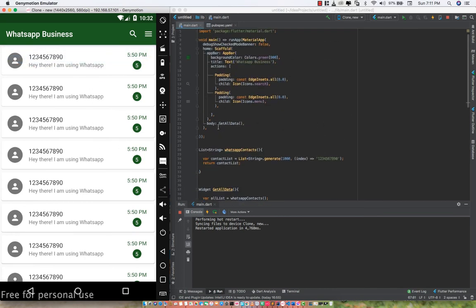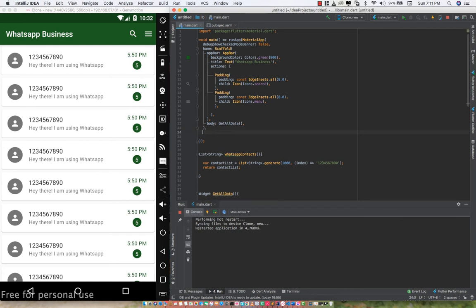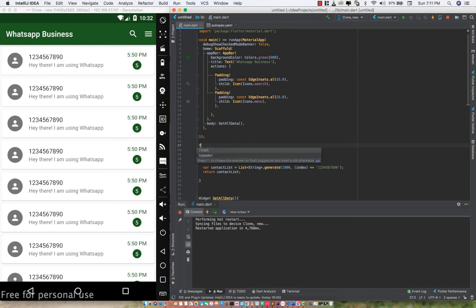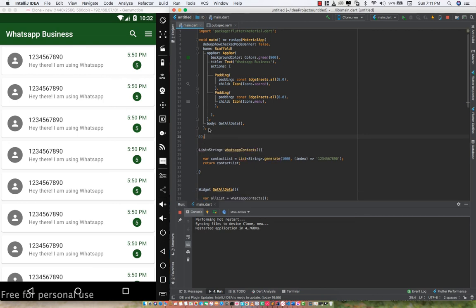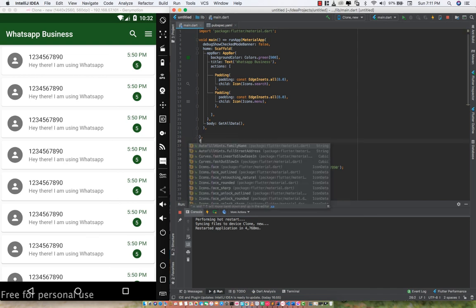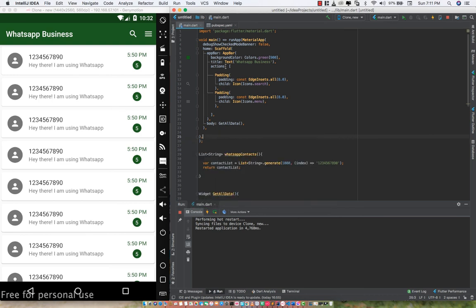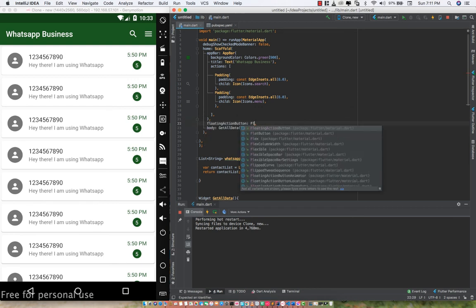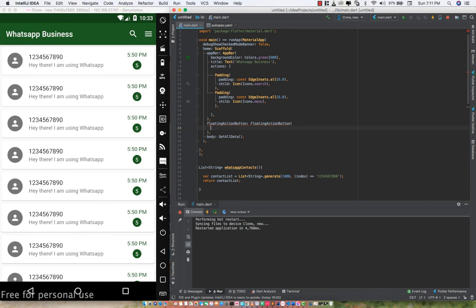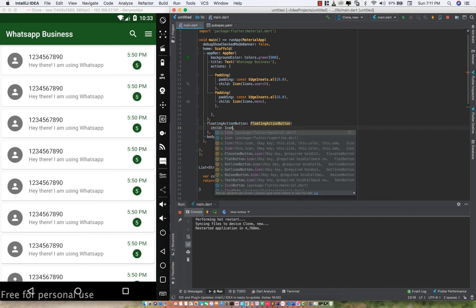We just have to come after this body, after this guy, we just have to specify the floating action button. Within this button, the child is going to be an icon, right?